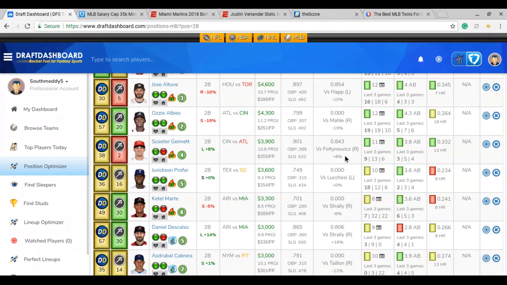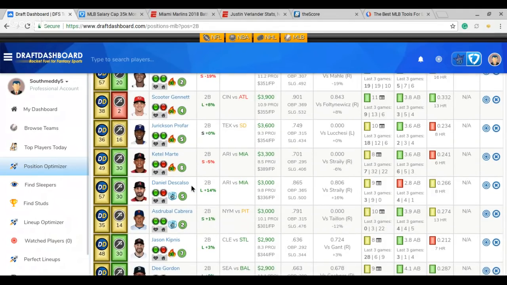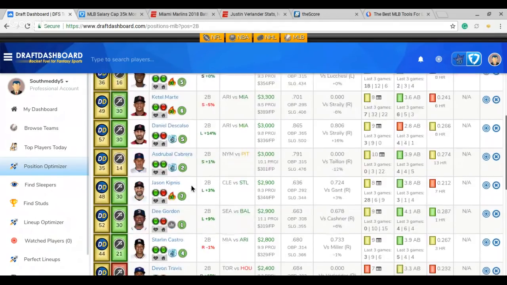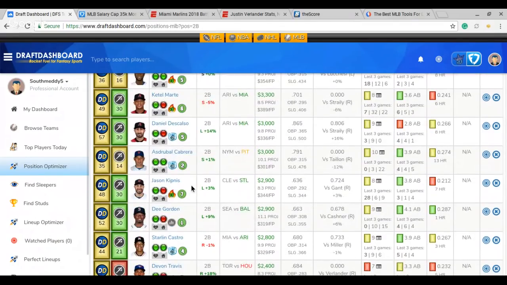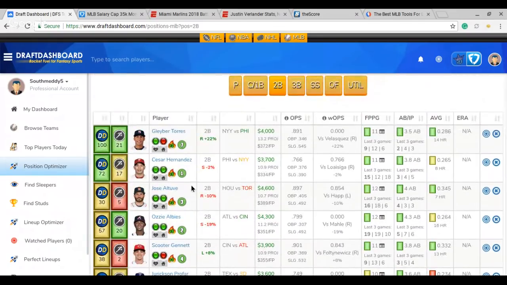But for the most part, not much really going on. Profar, maybe he's been good recently, 3,600. If you want to go that way, but only hits .234 against lefties. So Daniel Descalso could be kind of a GPP option as well. Hits Straley half decent, and then hits righties half decent as well. So gives him a plus 14 because he's a lefty. So a couple options. D Gordon maybe. Look at him as a GPP. D Gordon, I don't mind him against Cashner at all. So yeah, I'm kind of looking at Torres and maybe some Ozzie Albies and maybe some Cesar, but definitely Torres is probably one of my top options.